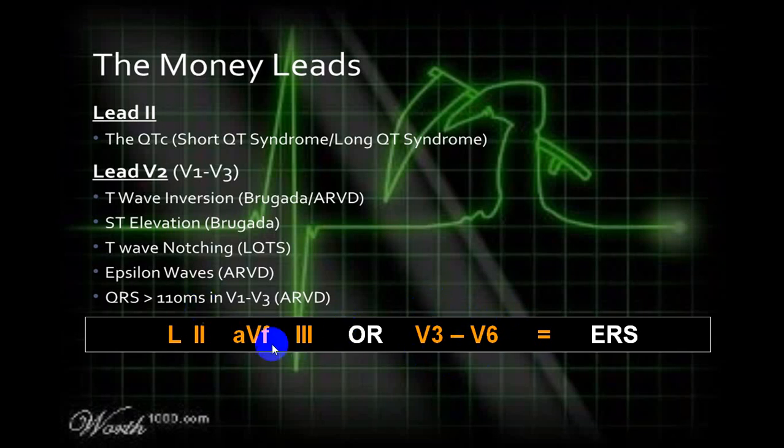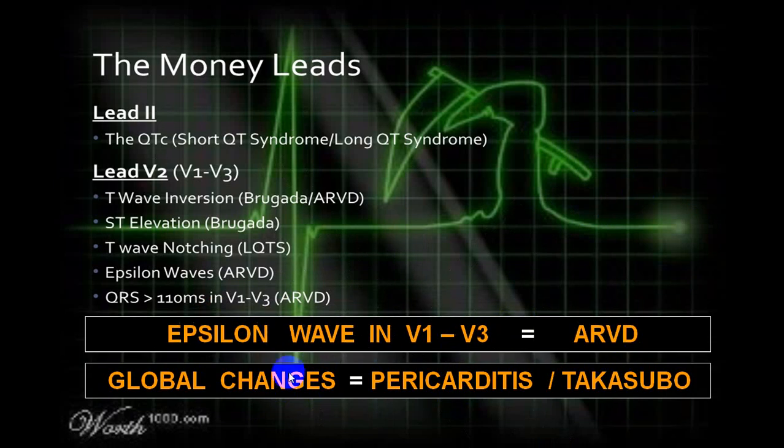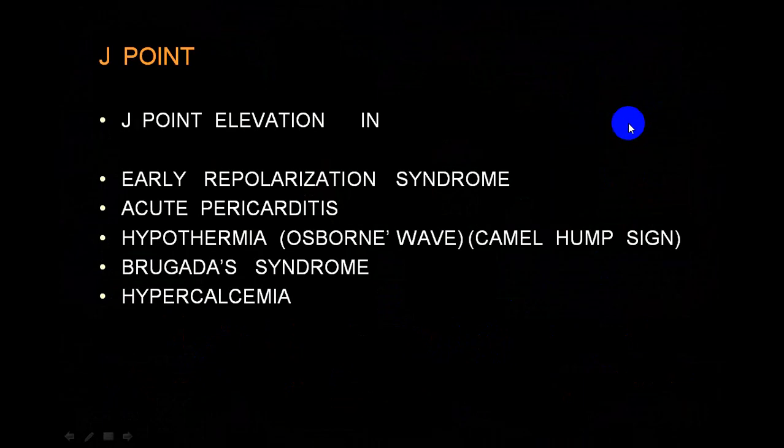Once in a while, you can have similar changes, that is J point elevation with notching at the J point in lead 2, lead 3 and AVF. So that will suggest early repolarization syndrome. And if you get the global changes, it is in favor of pericarditis or Takotsubo. And if you get an epsilon wave in V1, V2, V3, it is ARVD.